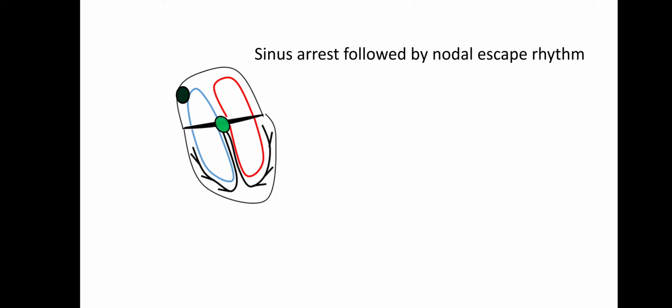But when SA node stops working, there will be a pause, and after that pause this AV node will start producing the automaticity. When AV node becomes the pacemaker, it is known as nodal rhythm, and this condition is known as sinus arrest followed by nodal escape rhythm. This statement explains the entire condition. The SA node has stopped working, so sinus arrest, then there will be a pause, and then there will be a nodal rhythm. So sinus arrest followed by nodal escape rhythm.